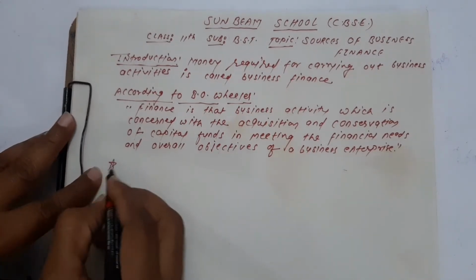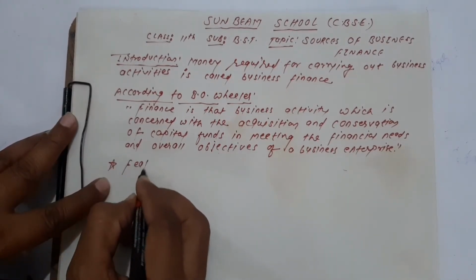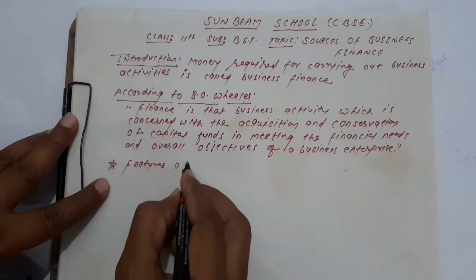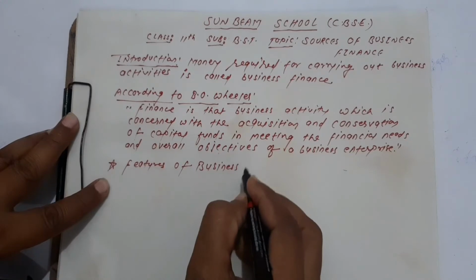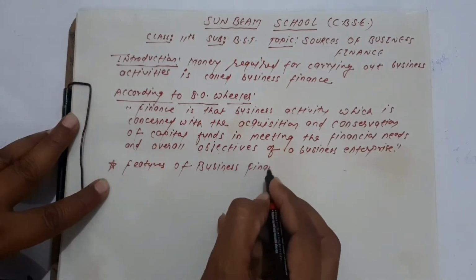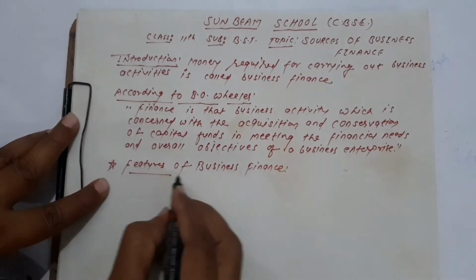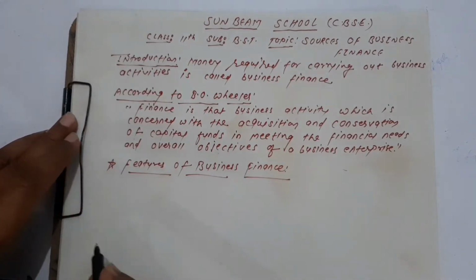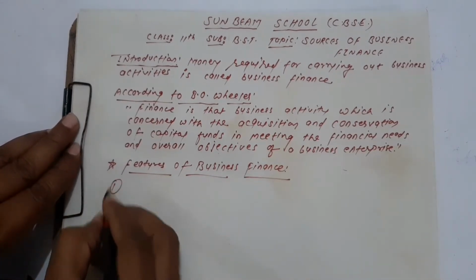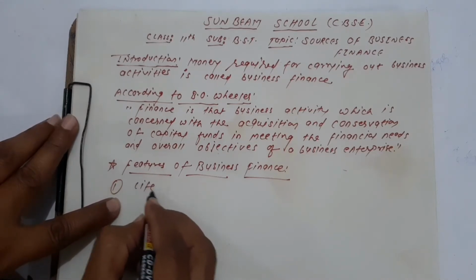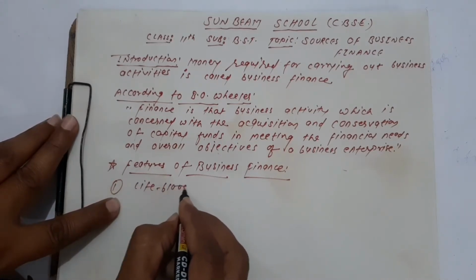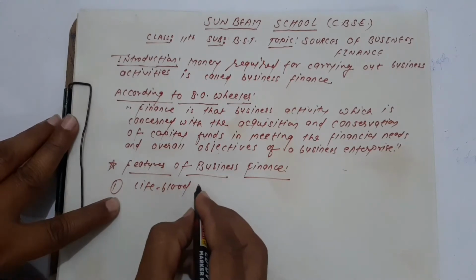Okay. Now, going here, after that I will show you in your books, the nature, or we can say the features of business finance. Features of business finance. See, there are many features. Number one, finance is the lifeblood of modern business.